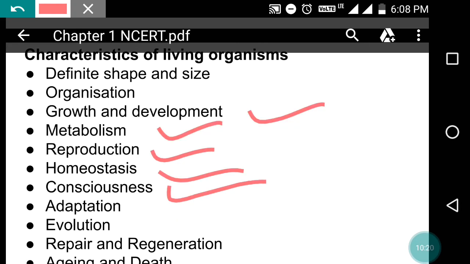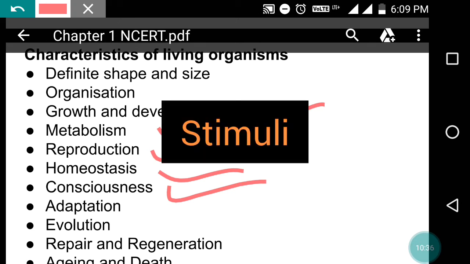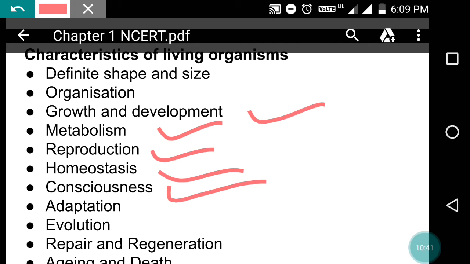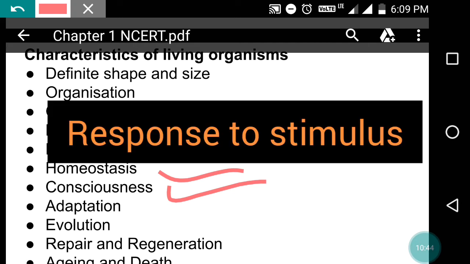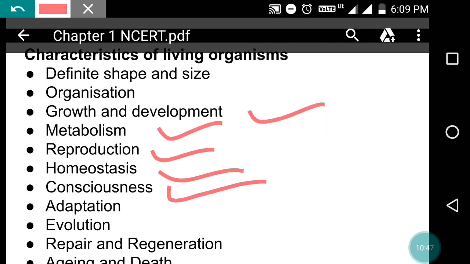Then consciousness. What is consciousness? Consciousness means awareness of the surroundings and response to external stimuli. Stimuli means, if someone pinches you, what will you do? Your body will automatically react to it. So pinching is a stimulus, and whatever reaction you showed just now is the response. So all the organisms present on this earth show a response to a certain stimulus.